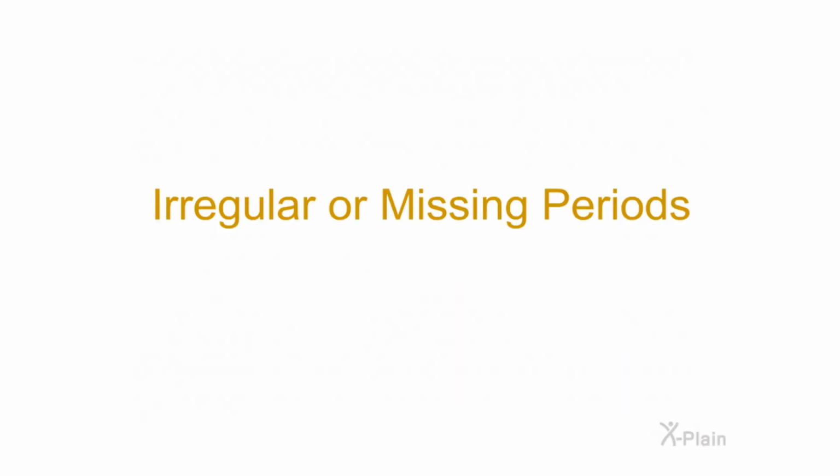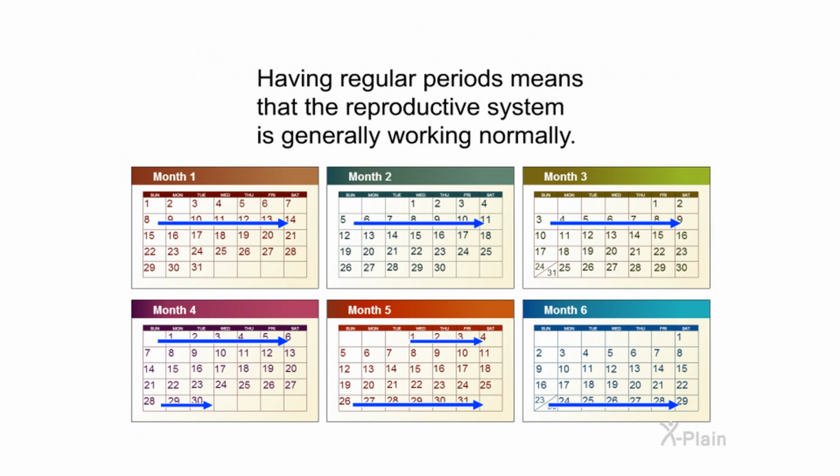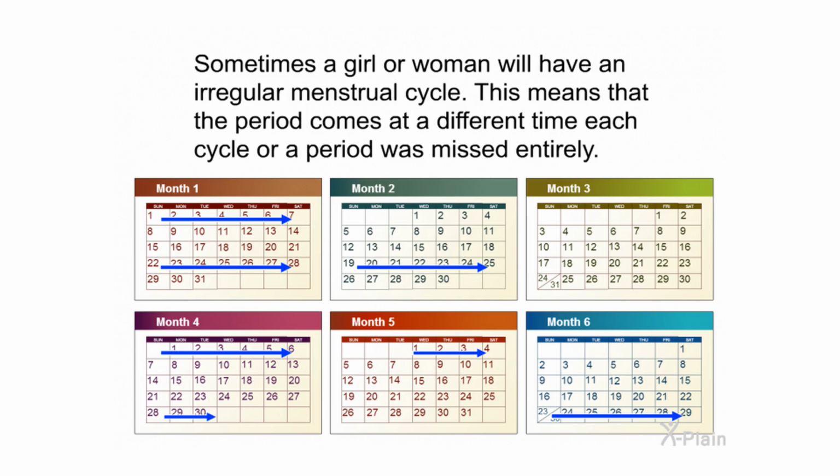Irregular or missing periods. Having regular periods means that the reproductive system is generally working normally. Sometimes a girl or woman will have an irregular menstrual cycle. This means that the period comes at a different time each cycle, or a period was missed entirely.